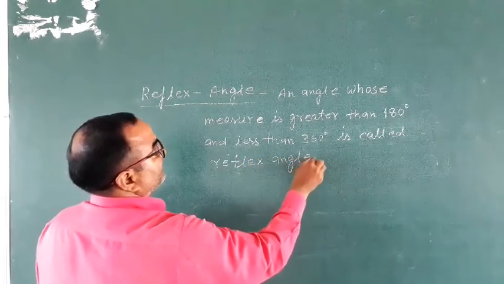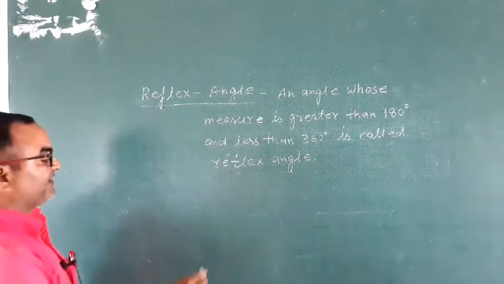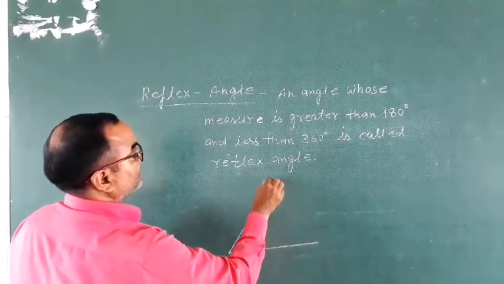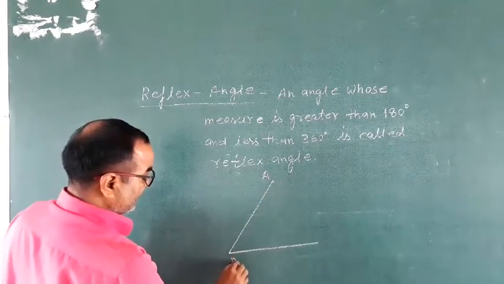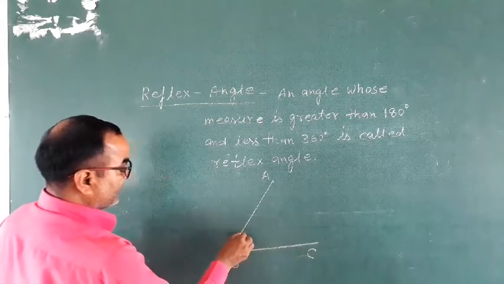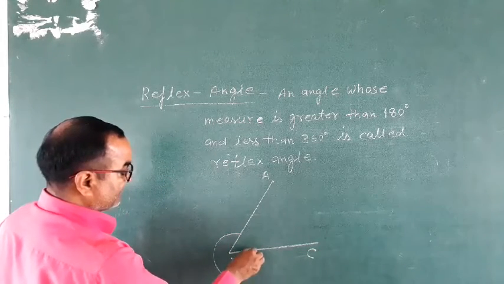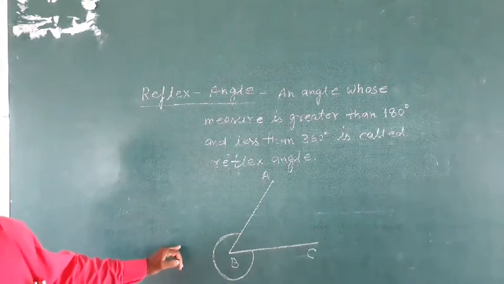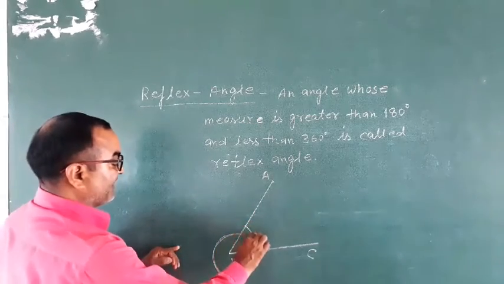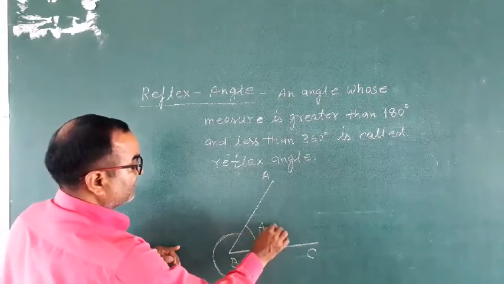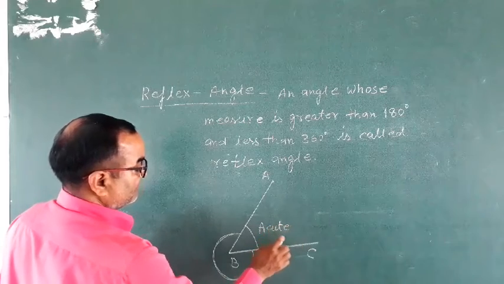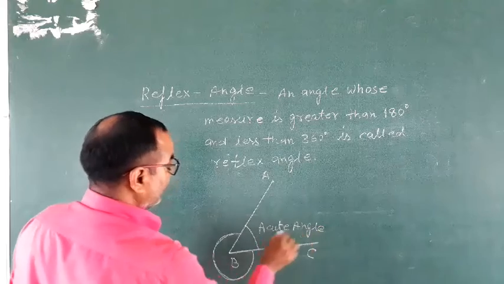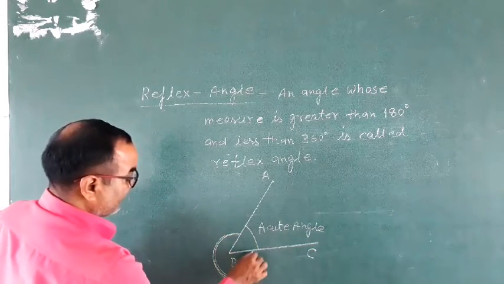It is called a reflex angle. Draw the figure of a reflex angle. Suppose this is angle ABC and this angle is called a reflex angle. This angle is an acute angle and this angle is called a reflex angle.